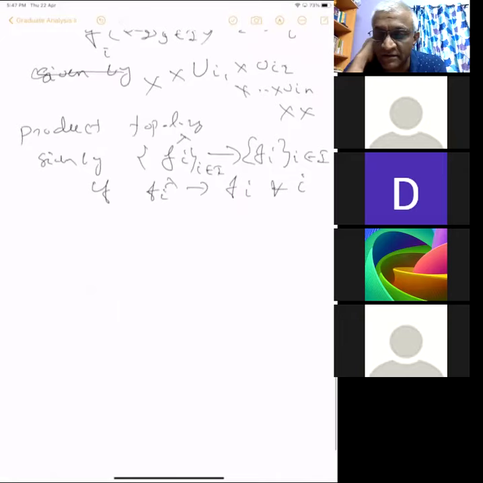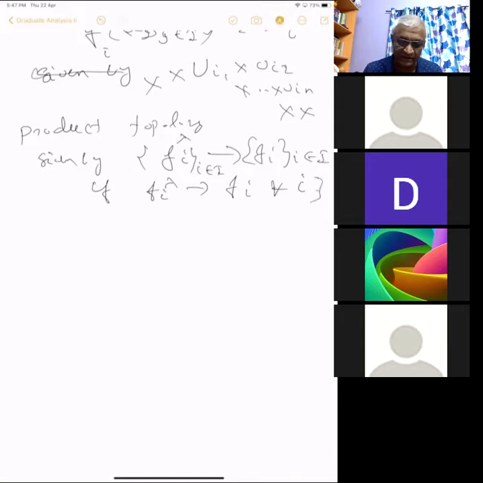Coordinate-wise convergence. So some net of tuples converges to some tuple if the convergence is coordinate-wise. That's what the product topology means.